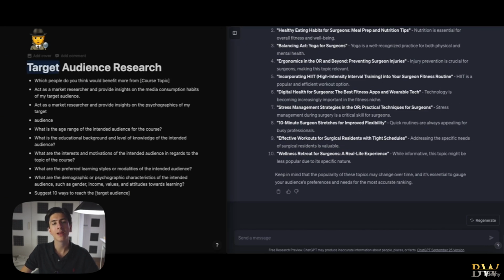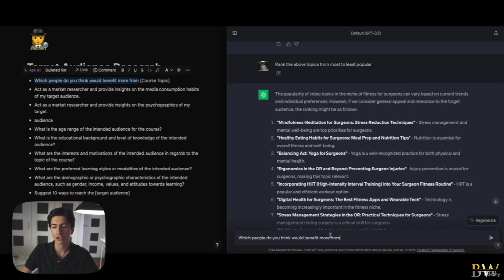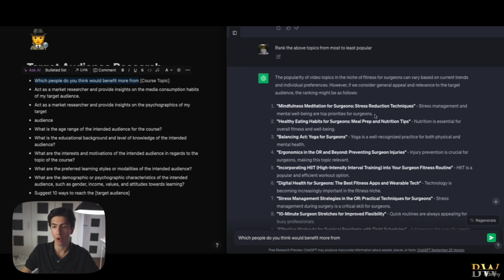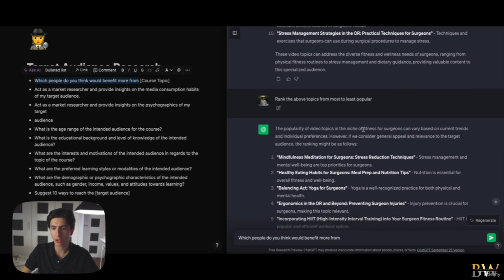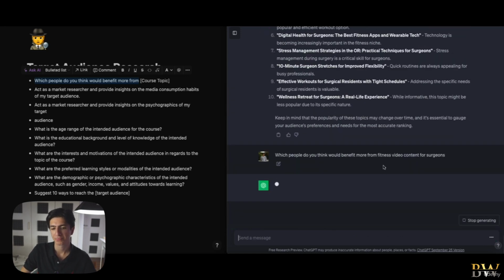Now let's move into, again, gaining more information around our target audience. So we're going to do this with the first prompt, which is, which people do you think would benefit more from? And then we paste our, in this case, course topic in my prompt list, but you can just paste your general content topic. So let's see what ChatGPT will answer. Which people do you think would benefit more from a fitness program, let's say, for surgeons? Fitness video content for surgeons. Let's see what it answers.